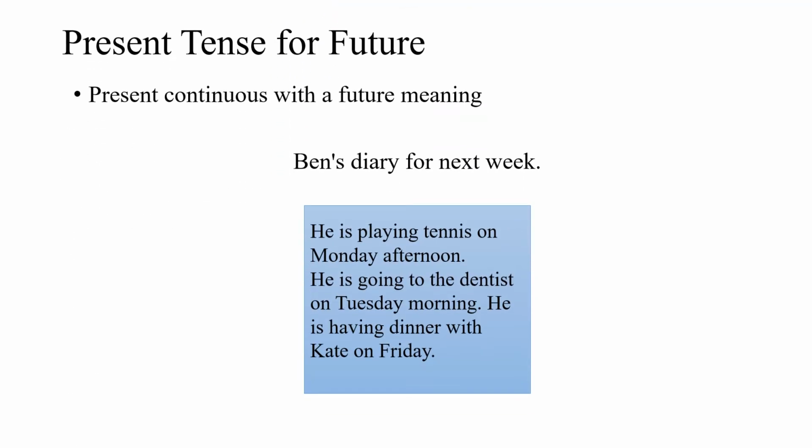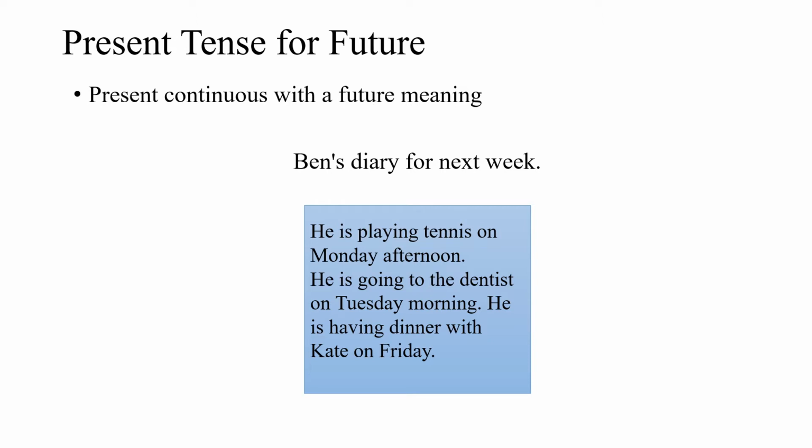In this lecture, we'll learn how we use a present tense for a future situation. For example, we use a present continuous tense with a future meaning. Let us have this exemplary situation in which Ben writes his schedule for the coming week in his diary as: he is playing tennis on Monday afternoon, he is going to the dentist on Tuesday morning, and he is having dinner with Kate on Friday.